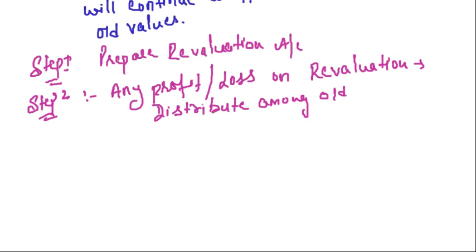Distribute among old partners in old ratio. Clear? So the first two steps are very simple, right? First of all, prepare the revaluation account, then any profit or loss on revaluation distribute among the partners in old ratio. Clear, friends?